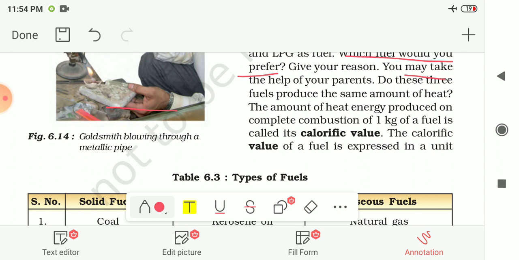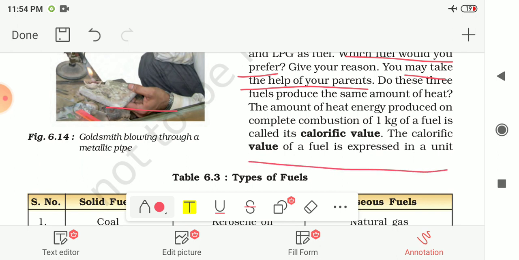You may take the help of your parents. Do these three fuels produce the same amount of heat? No, these fuels produce different amounts of heat, and they also take different amounts of time to boil the water. By using LPG, we can quickly boil the water as compared to the other two. So the amount of heat energy produced on complete combustion of 1 kg of fuel is called its calorific value. The amount of heat energy produced by the complete combustion of 1 kilogram of fuel is called the calorific value of that fuel.